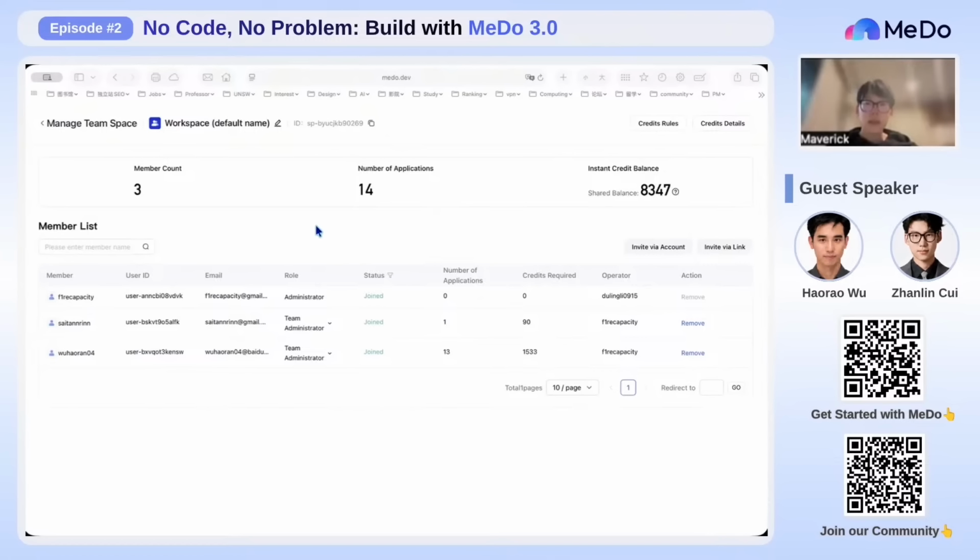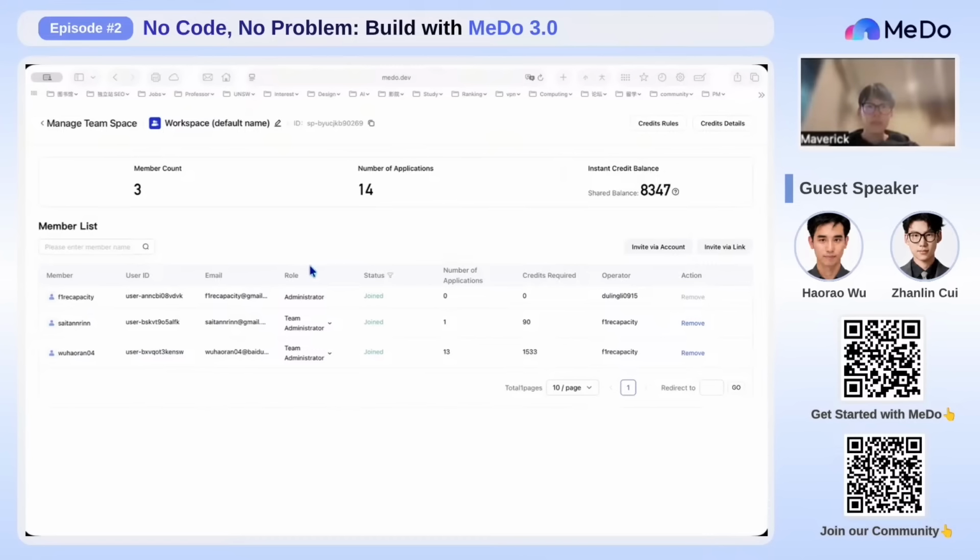This is important because in an enterprise scenario, resources cannot only belong to one individual account, and they should be managed as a team at workspace level. Below that, we have the member list. Here we can see each member's name, email, role, status, number of applications, credits used, and operator information. So as an administrator, I can understand who is in the workspace, what role they have, how many applications they are working on, and how many credits they have used. This gives a team better visibility and control.